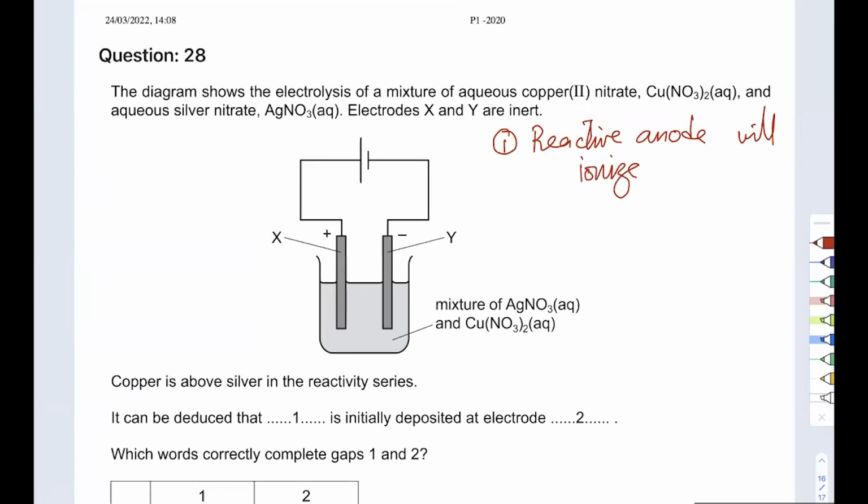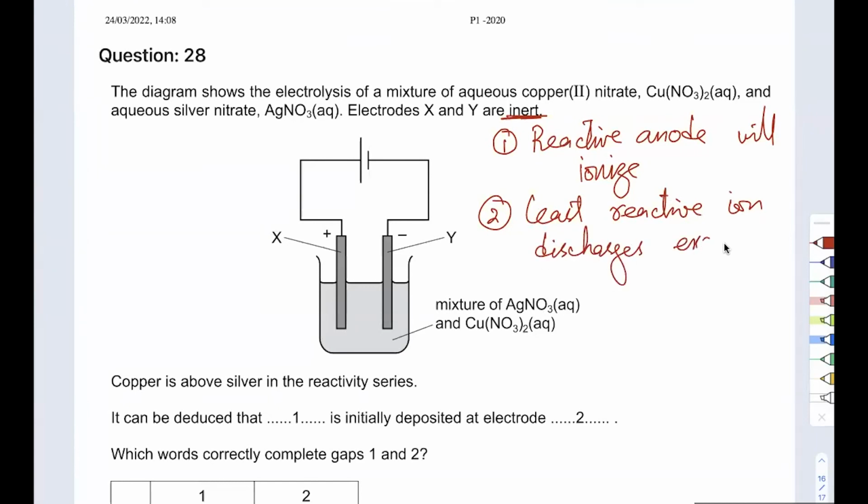And we don't have that here, okay? They're saying they're inert. The second principle is the lowest reactivity or least reactive ion discharges, except concentrated halogen, okay?